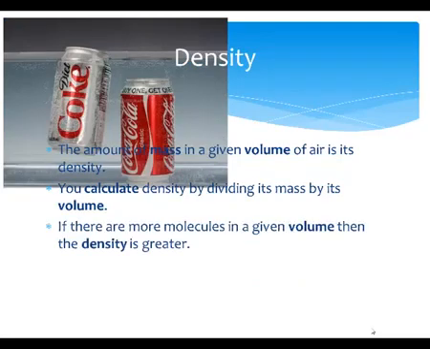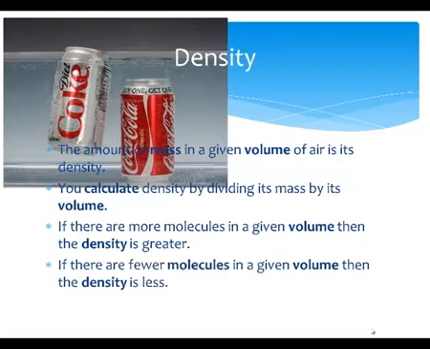If there are more molecules in a given volume, then the density is greater. So looking at these two Coke cans, obviously the density of regular Coke is greater than the density of Diet Coke. If there are fewer molecules in a given volume, then the density is less.